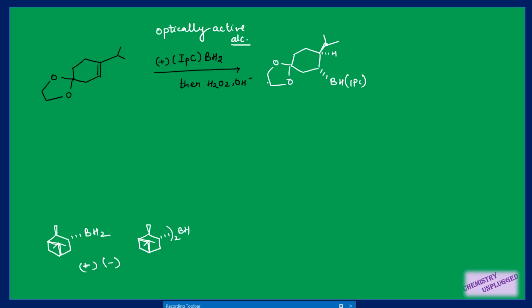Then in the next step we are using H2O2 in presence of NaOH, right. So this part will be converted into an OH group. Then if in this reaction we are using acidic hydrolysis, then this H will attach with this OH and it will form OH2, right.